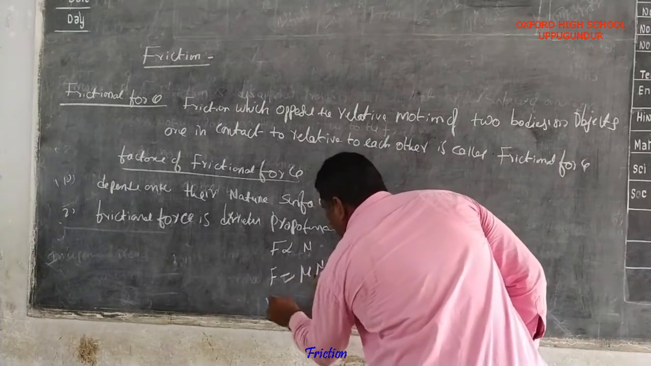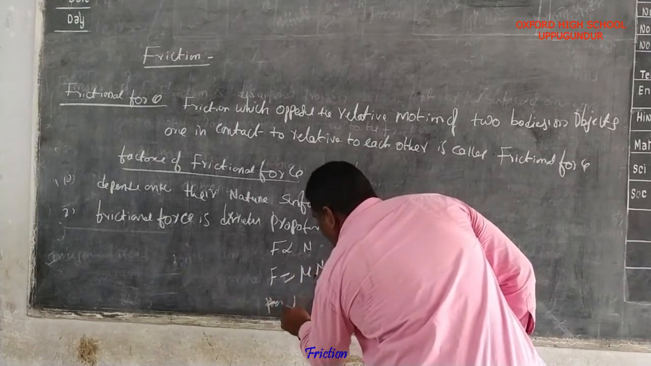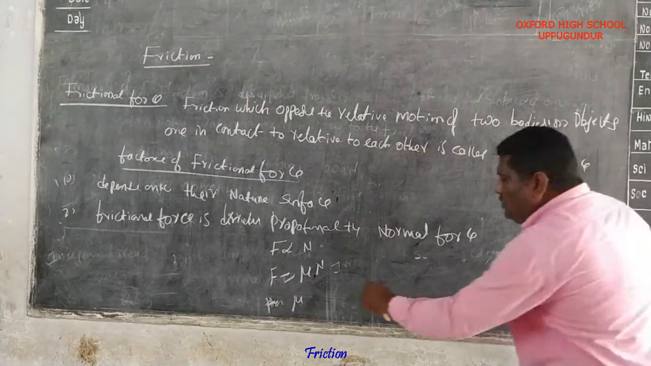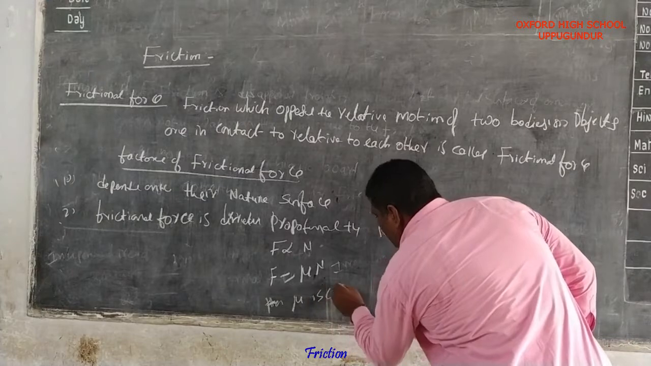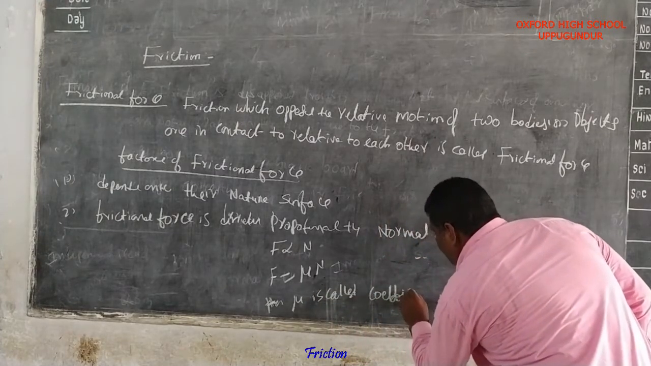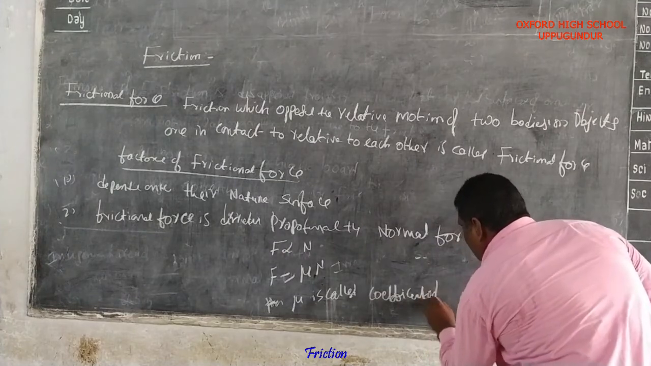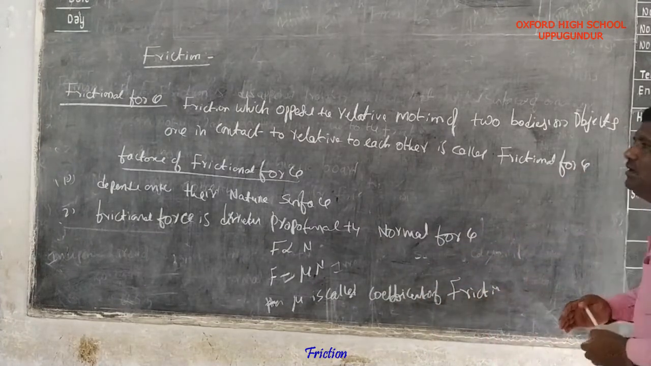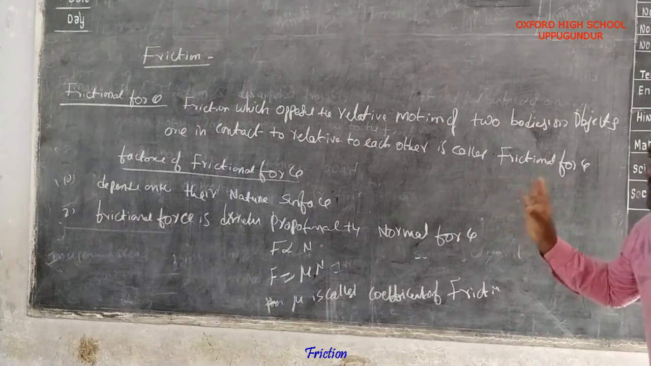Here mu is called the coefficient of friction.